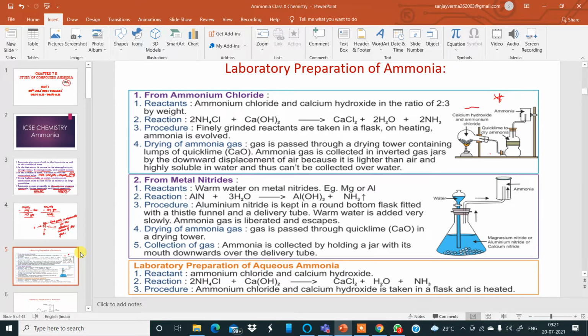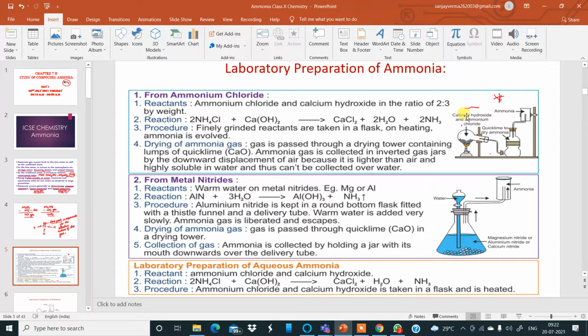there is a round bottom flask in a slanted position. Can you see? It is there in a slanted position. Yes, sir. This round bottom flask contains calcium hydroxide or slaked lime and ammonium chloride salt.